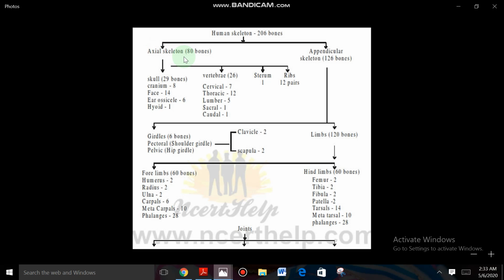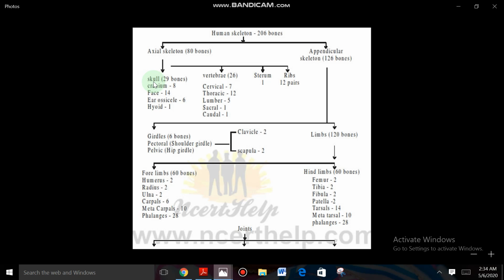So the total number of bones present in the axial skeleton is 80 bones. The total number of bones in the appendicular skeleton is 126 bones. The total bones in the human body are 206 bones, right? In the axial skeleton, different types of bones are present in different locations: the skull, vertebral column, sternum and ribs. The bones present in the region of the skull, vertebral column, sternum and ribs are called the axial skeleton. So let us discuss those bones.